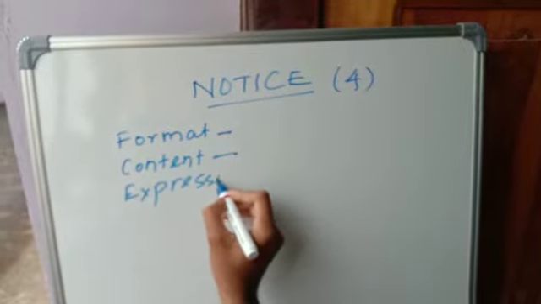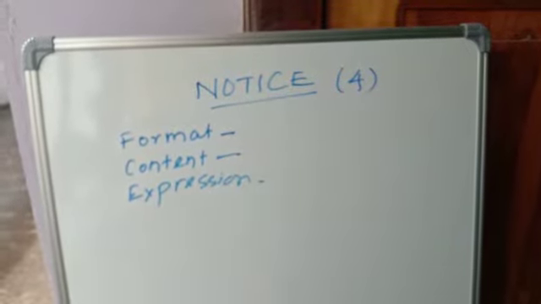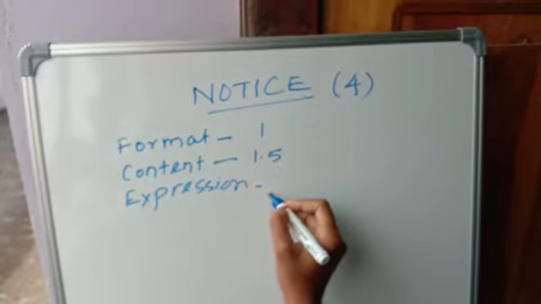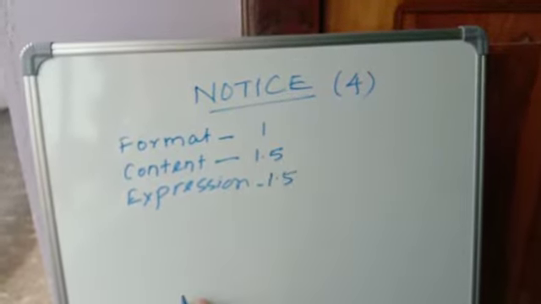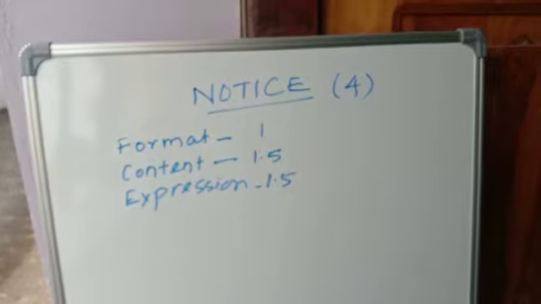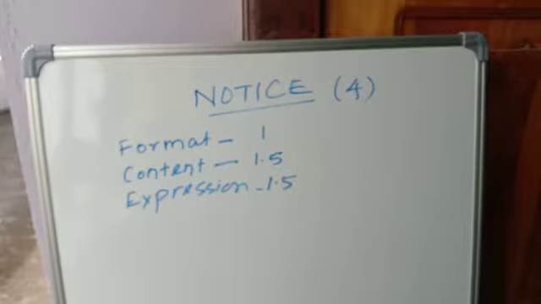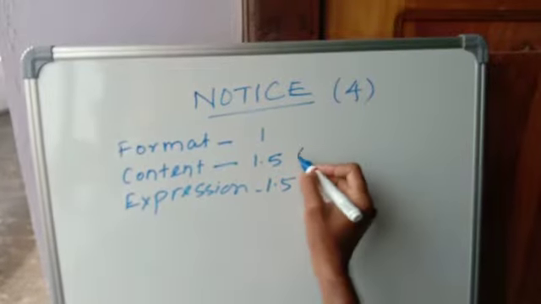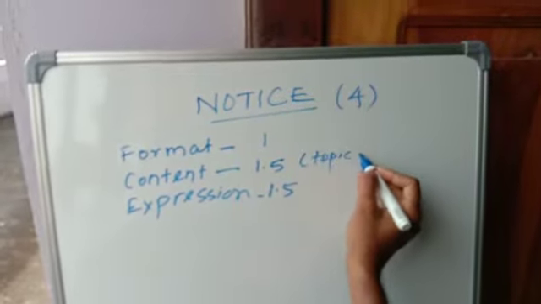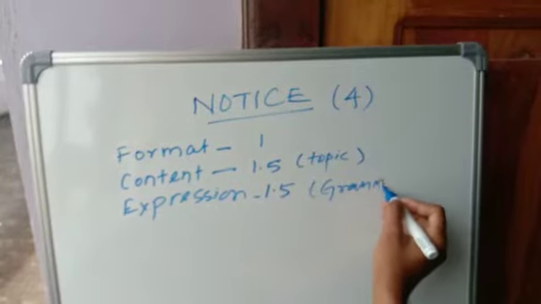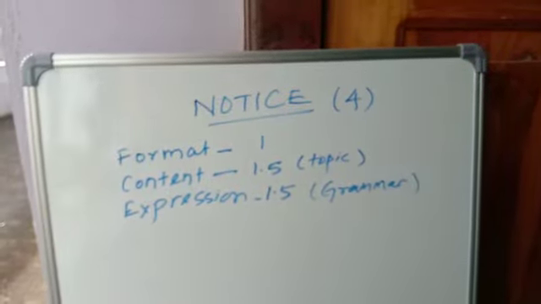When we are marking, format gets 1 mark, content 1.5, and expression 1.5. Format means the process: date, organization's name, signature, everything will be there. Content is whether the topic-related material is written or not, and expression is the grammar, or we can say the vocabulary.